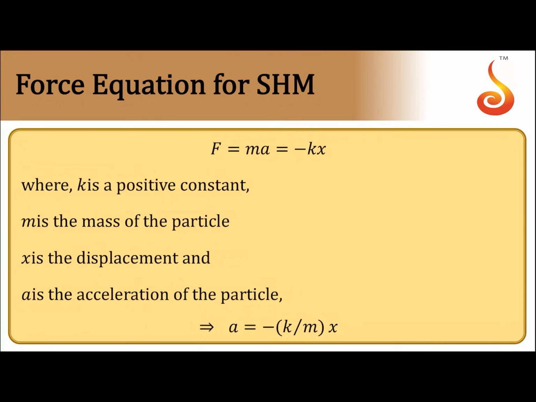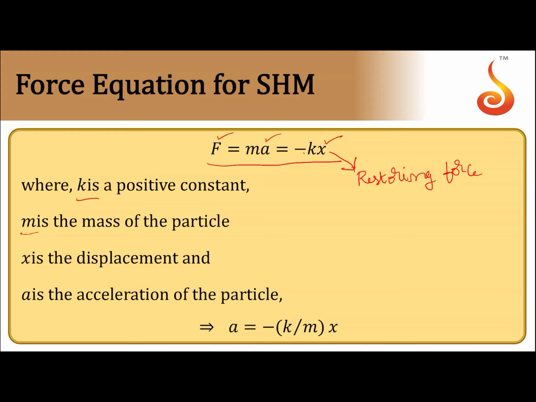Coming to force law in simple harmonic motion. Acceleration is proportional to x, so force should also be proportional to x. So F is equal to ma, that is equal to minus kx. This kind of force which is always directed towards mean position is called restoring force. And notice one thing, neither this force nor acceleration is constant, it is proportional to x. As displacement changes, force is also changing. So here k is a positive constant. Negative sign indicates only direction of force.